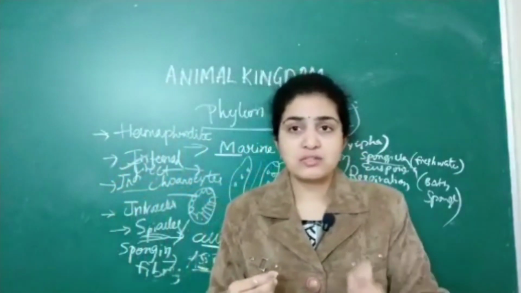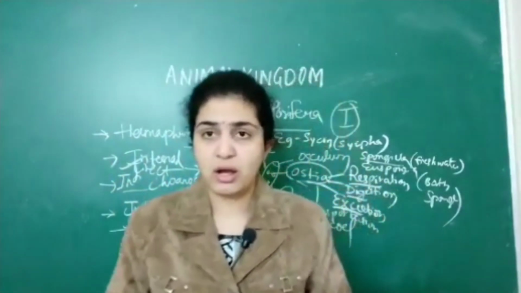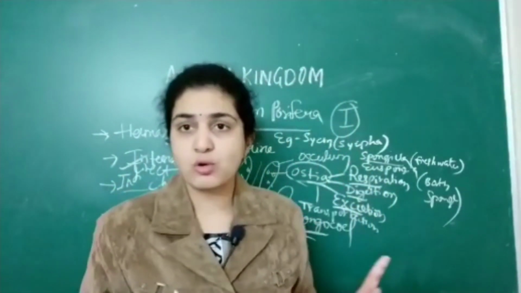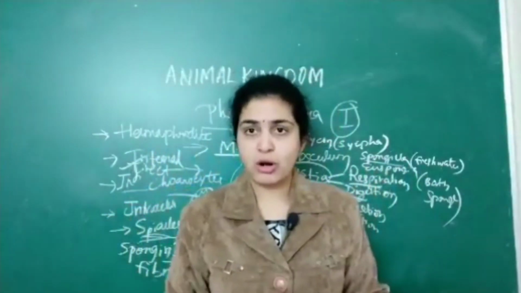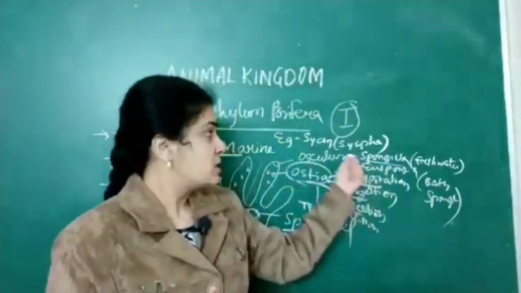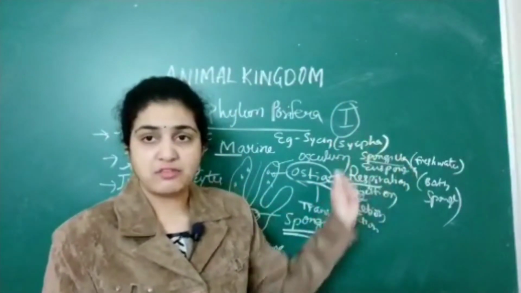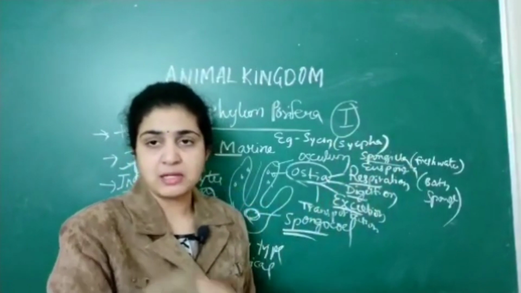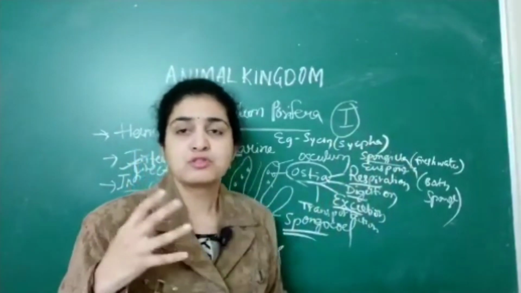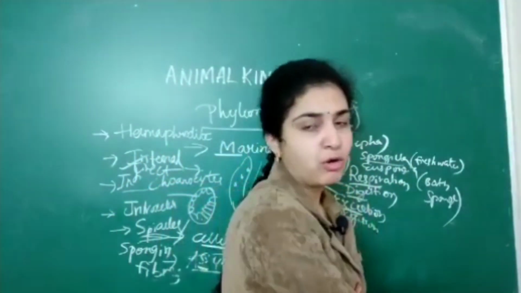If it says Euspongia is also called the freshwater sponge, it's the wrong answer. Euspongia is also called the bath sponge, and Spongilla is also called the freshwater sponge. Sycon is also called Scypha. That's why you should read 2-3 times for easy remembrance. I have told you in an easy way. So we are completed with phylum Porifera.